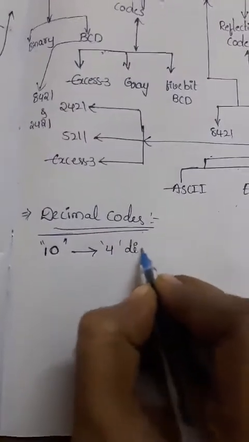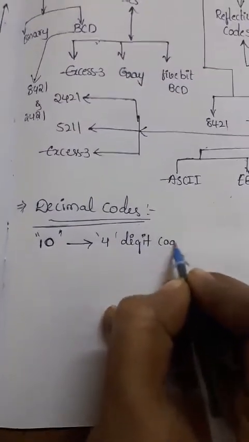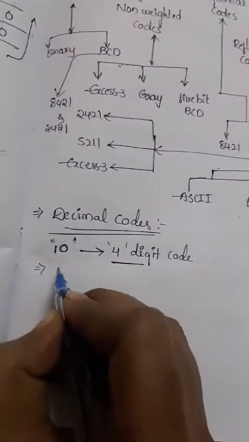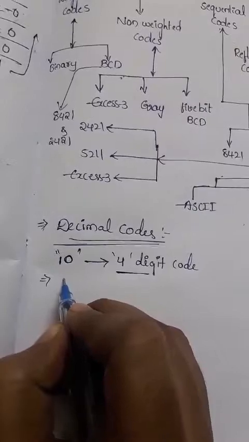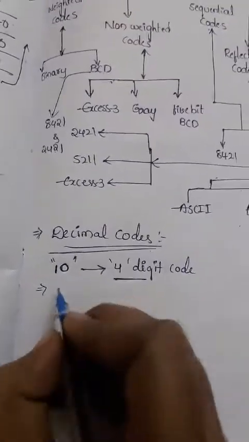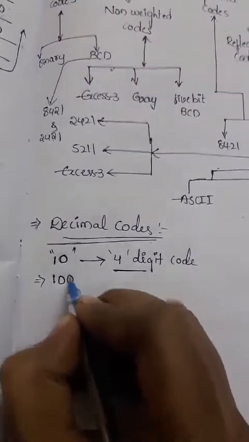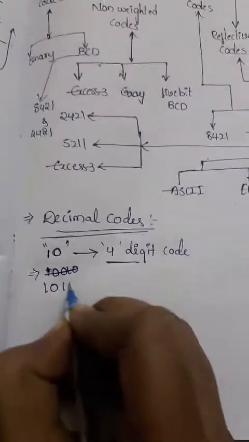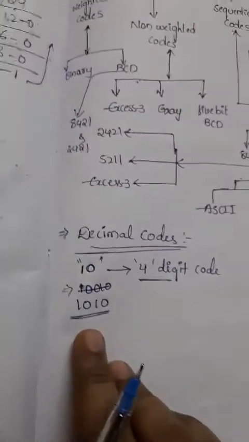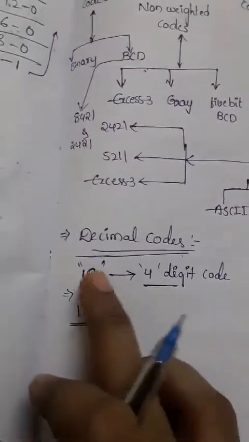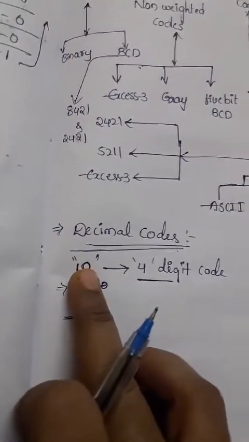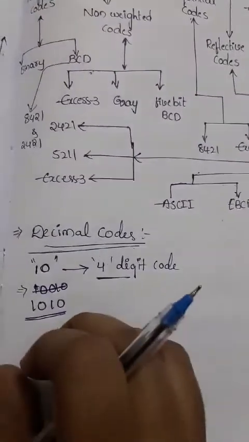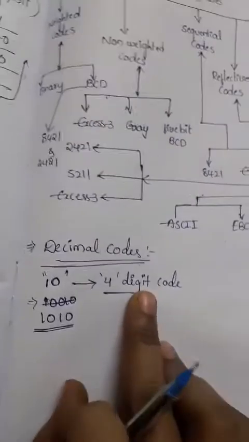So for 10, the binary number is 1010. This is the binary code for the decimal number 10. If you need to implement any decimal number in binary codes, it compulsorily requires a minimum of 4 bits.